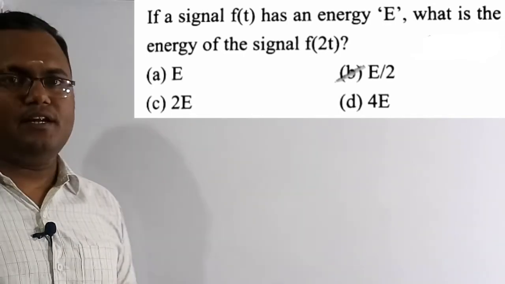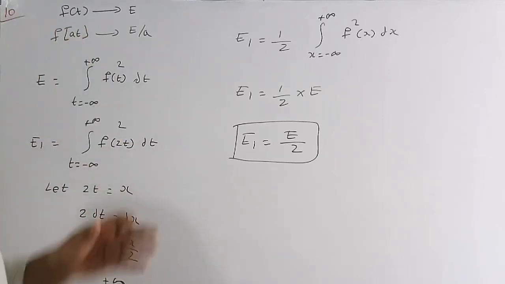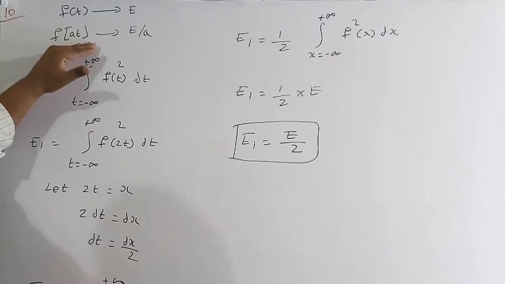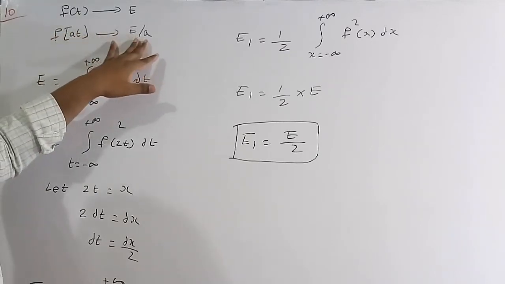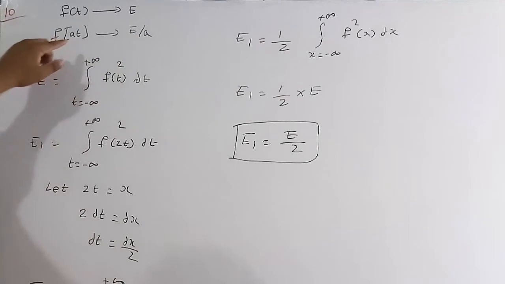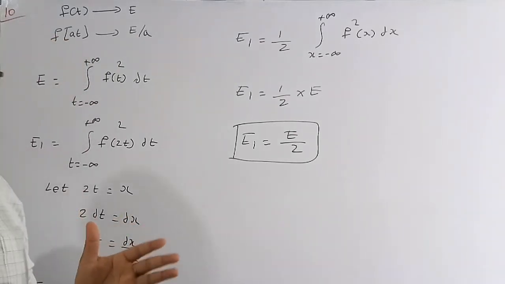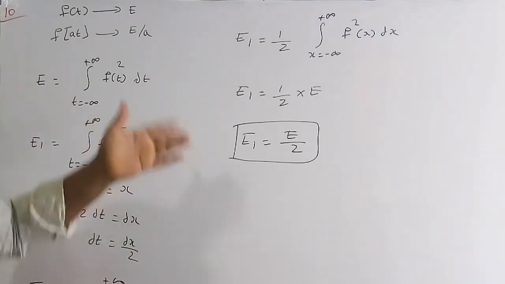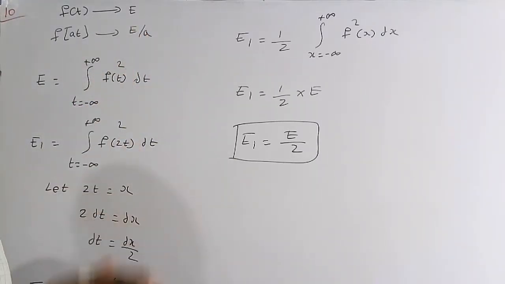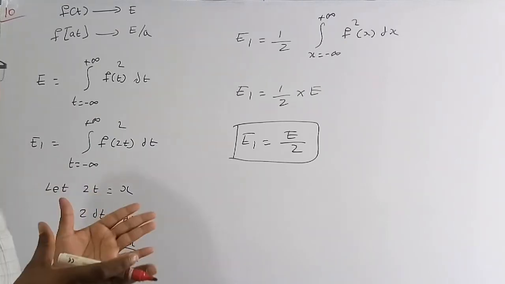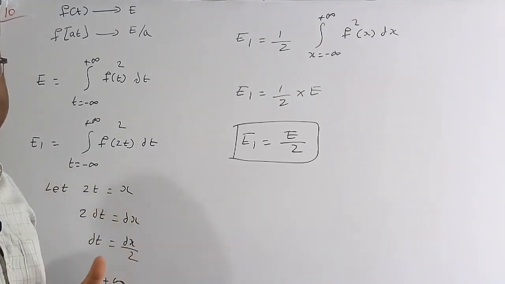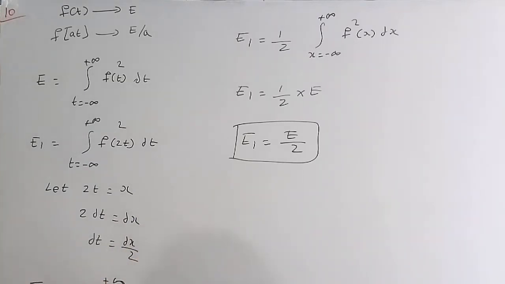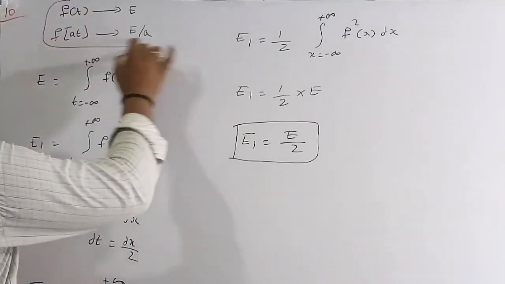So let's solve this numerical. Here the standard formula is: for the signal f(t), if the energy is E, then for the signal f(at), the energy will be E by A. So at is called scaling. If you are compressing the signal, meaning A is greater than 1, then E by A is lesser than E. Therefore if you are compressing the signal, the energy in the signal is going to decrease, and if you elongate the signal, the energy in the signal is going to increase. So this is a shortcut way to remember.